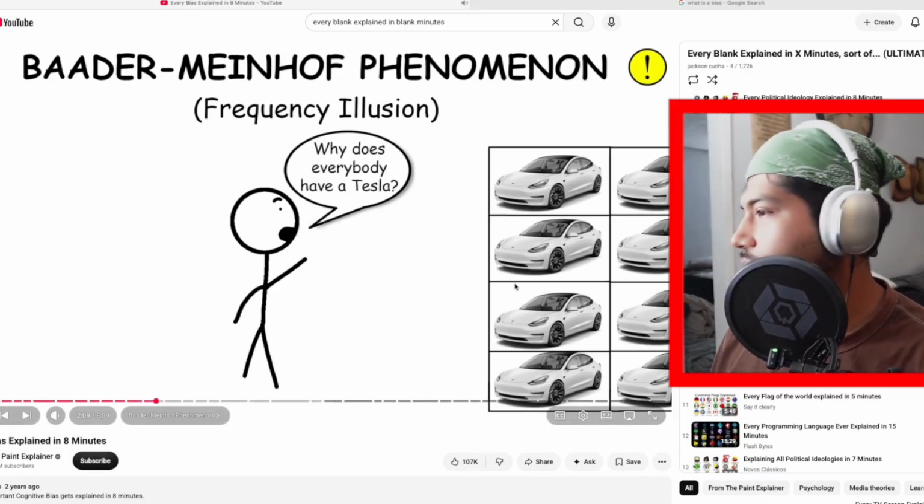So yeah, it's like when you buy a car or you buy a cologne, for example, you start to see more of it. You start to recognize more of it in the street. It's like you have tunnel vision. And this is relatable because my wife got a Nissan SUV, and the more we started to drive it, the more we started to see the exact same car out in the street and on the freeways. Okay, this hit close to home for me, honestly. Very high frequency shortly afterwards.